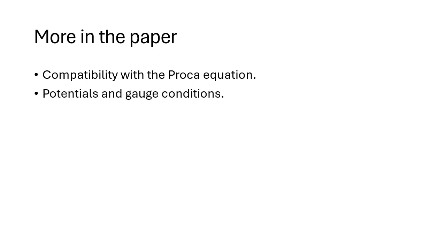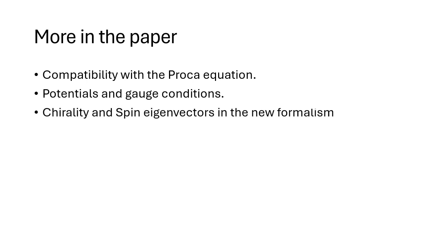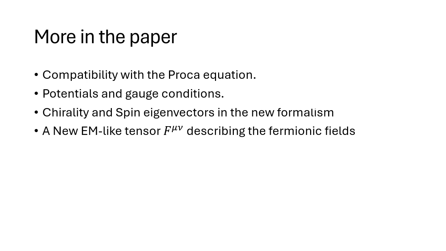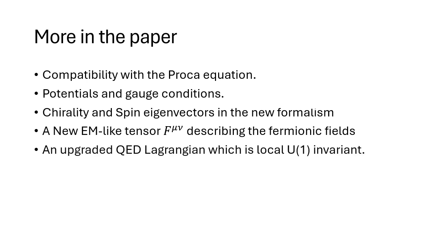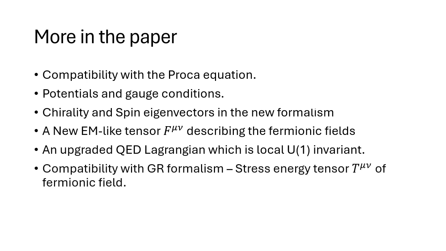The paper includes the compatibility of the formalism with the Proca equation, an articulation of potentials and their gauge conditions, the meaning of chirality and spin eigenvectors in the new formalism, the development of a new electromagnetic-like tensor, F mu nu, that describes the fermionic fields, an upgraded quantum electrodynamics Lagrangian, which is a local U1 invariant with no required gauge field patches, and compatibility of the theory with general relativity formalism, in the form of deriving the stress energy tensor T mu nu of the fermionic field to act as a source in Einstein field equations.